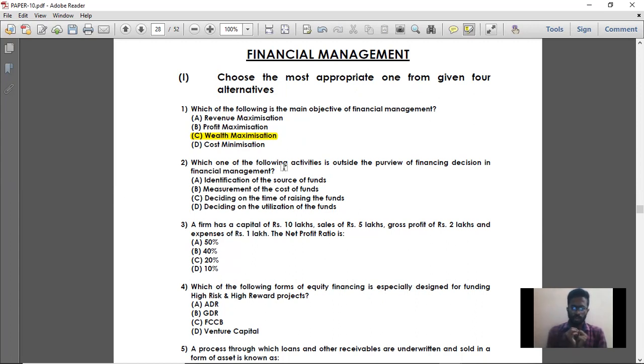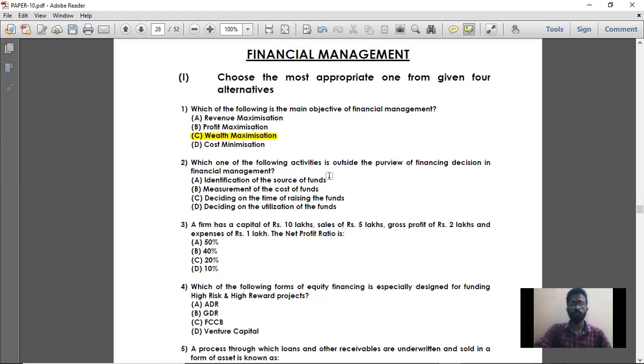So in the given four activities below, which is not a financing decision activity? First, identification of source of funds. Identifying the source of funds is a financing activity. Source of fund is nothing but whether it is debt fund, equity fund, or preference capital fund.